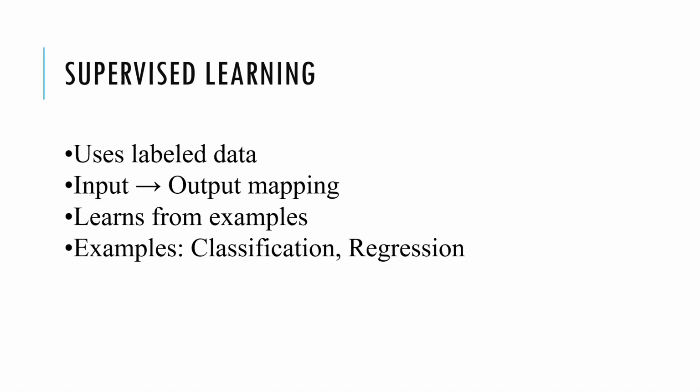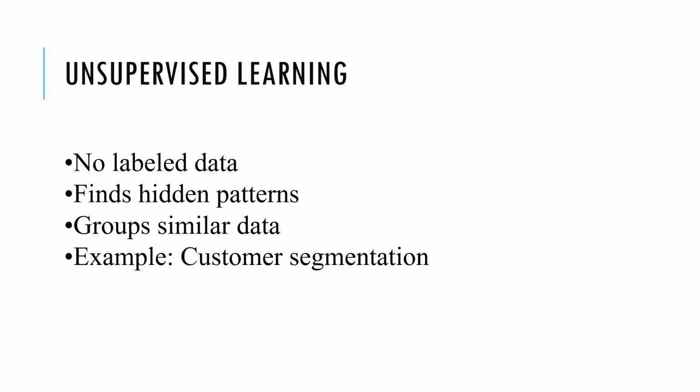Supervised learning works, like I said earlier, by giving it input and output, and then it tries to understand which can be categorized into which part. So in simple terms, supervised learning is about learning from known answers to make future predictions. You know input and output, and once you learn it, on the basis of that you make predictions. So coming on to the next slide, we will discuss what is unsupervised learning.